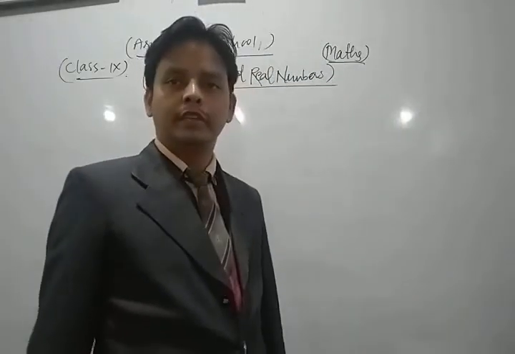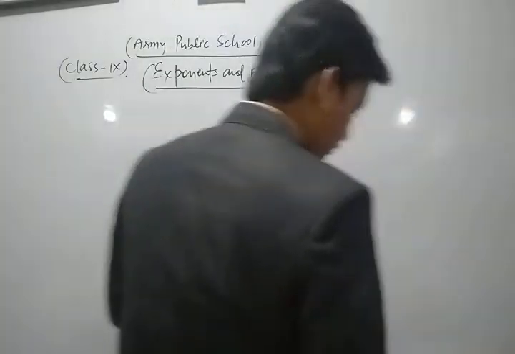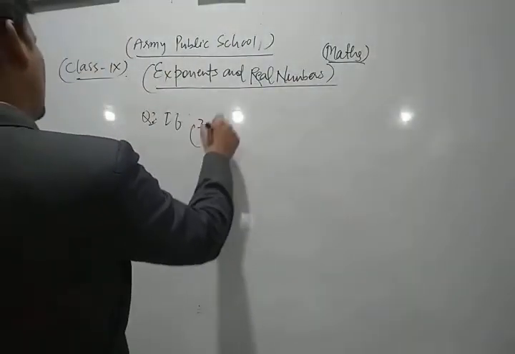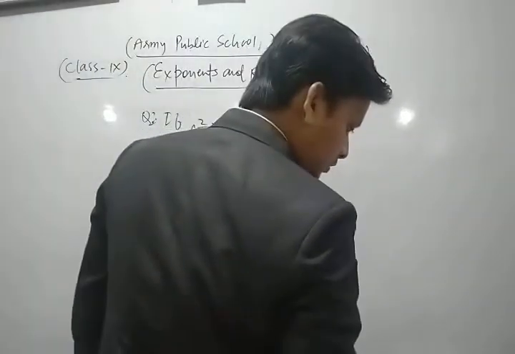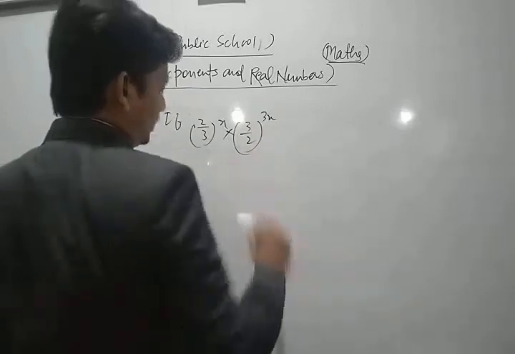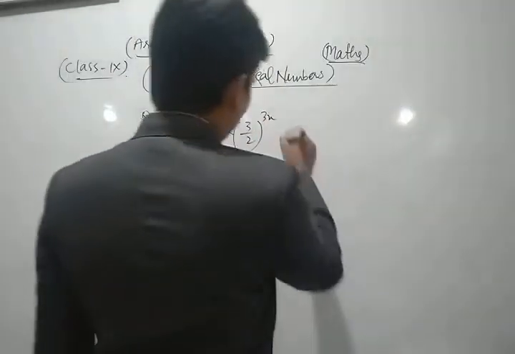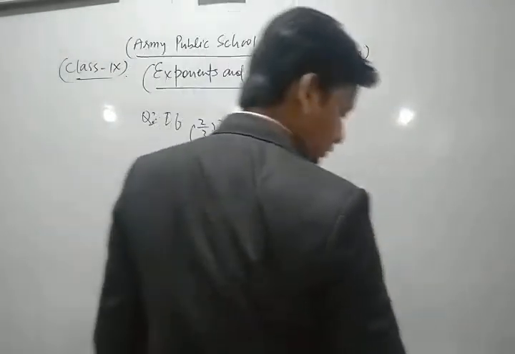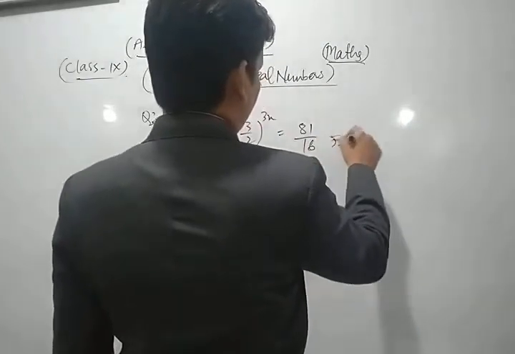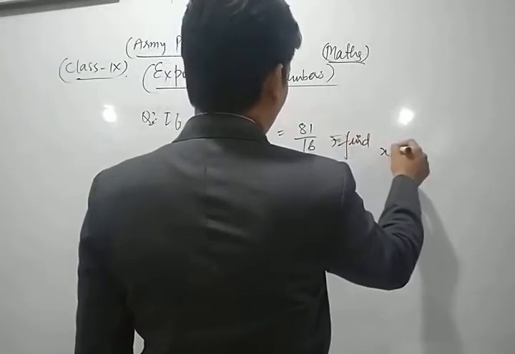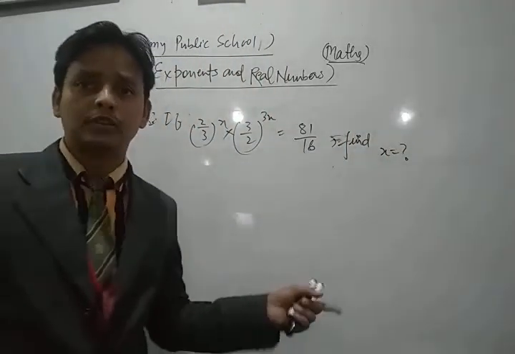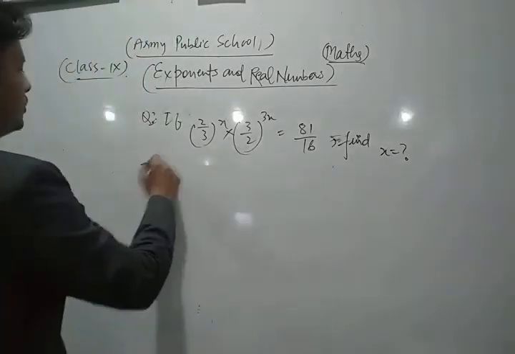Now we take one more question. If 2 upon 3 to the power x into 3 upon 2 to the power 3x is equal to 81 upon 16, then find the value of x. This is a very important question. So first of all we can write in this way.